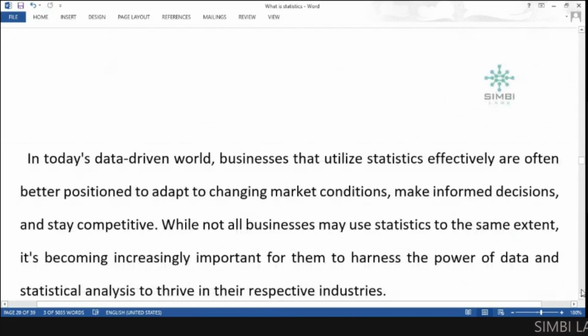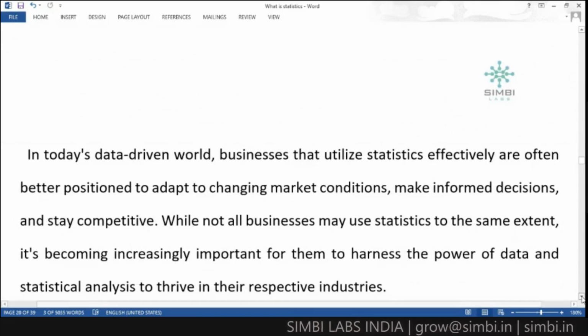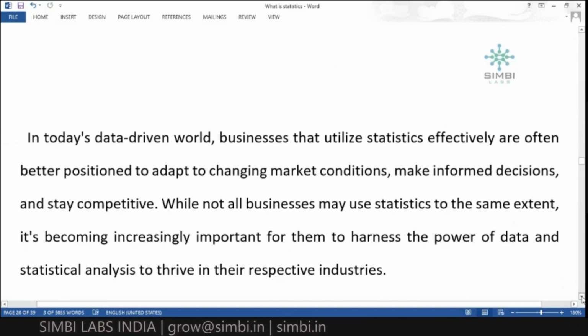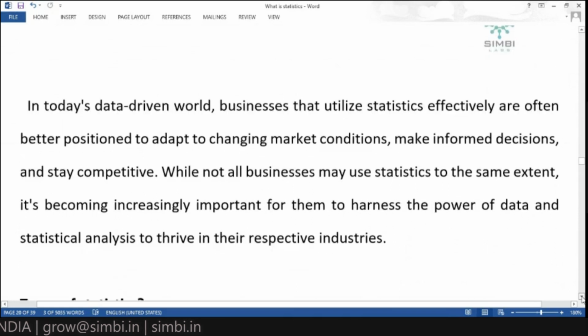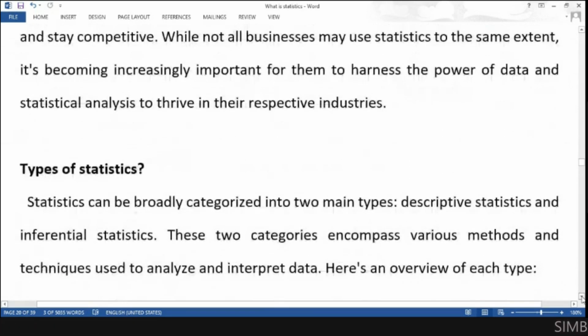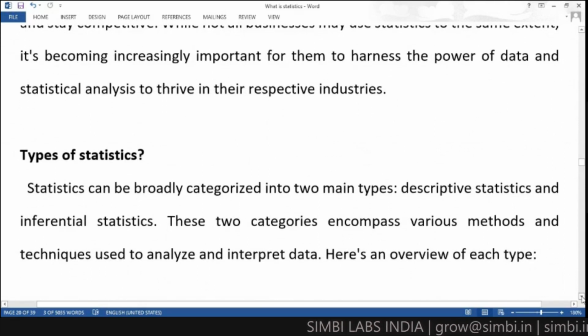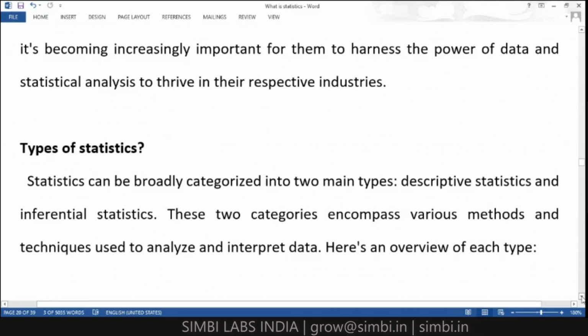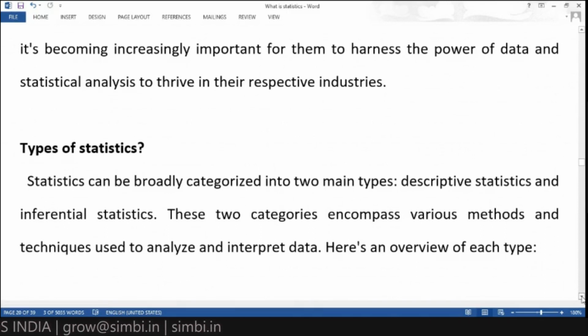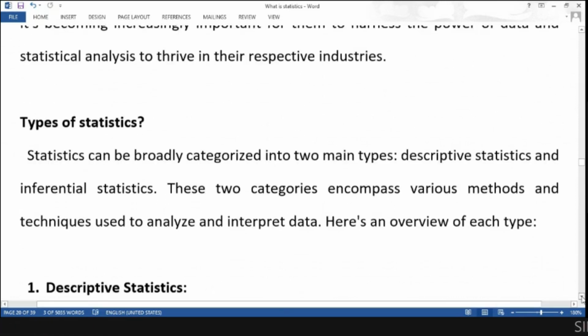So there is so much useful information in using statistics, for big organizations and for other businesses that use it. I have given a simple explanation about the introduction, why we need statistics, why some businesses are not using it, and why most businesses are using statistics. I just mentioned some introduction.